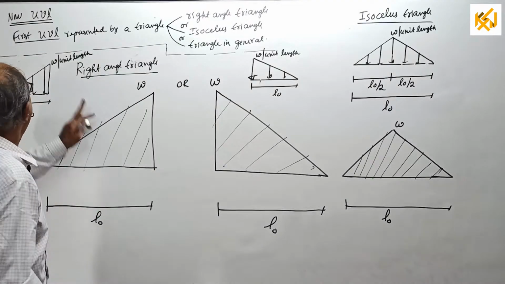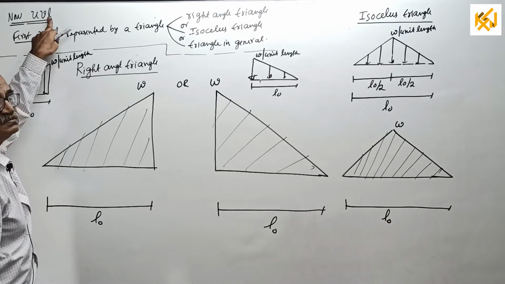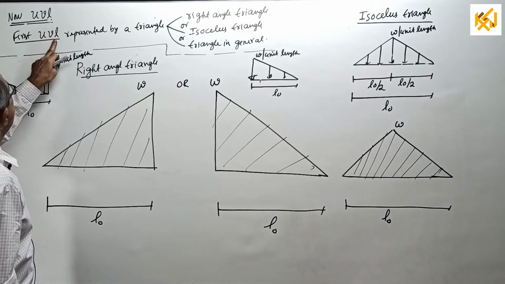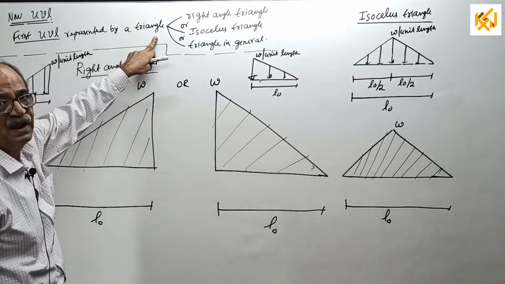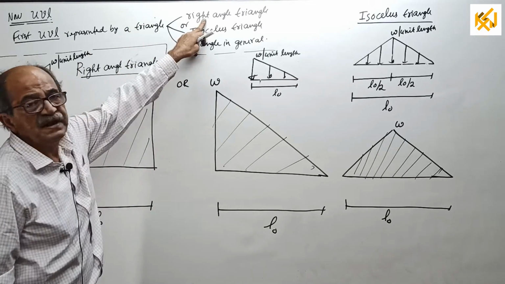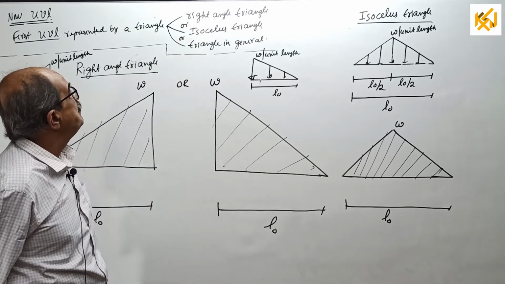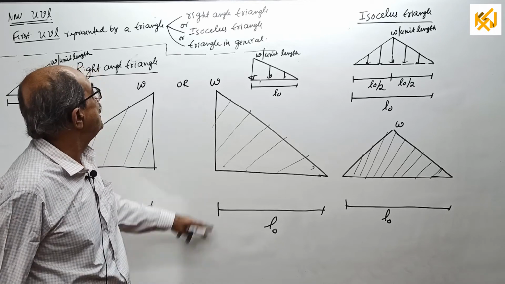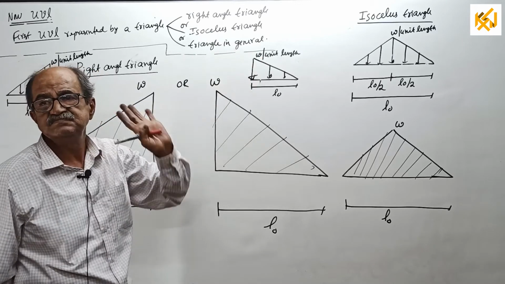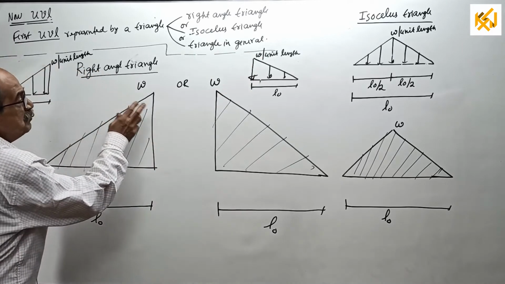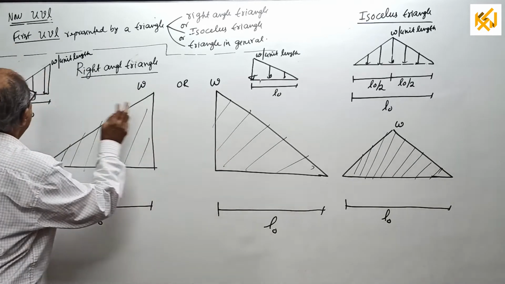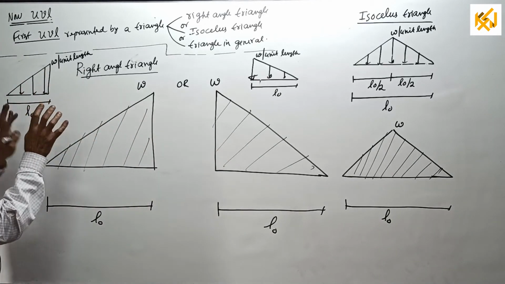See, now uniformly varying load. First, uniformly varying load represented by a triangle. It can be a right angle triangle, or an isosceles triangle, or a triangle in general. I wrote the main sketch big here, and the loading is shown smaller.